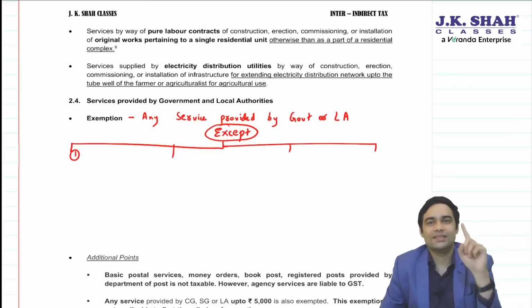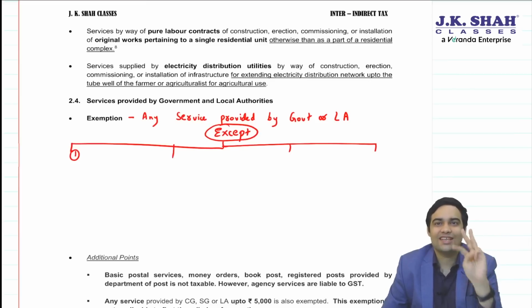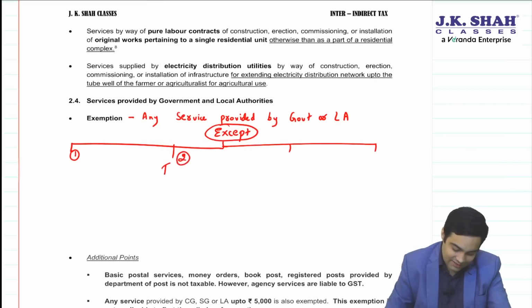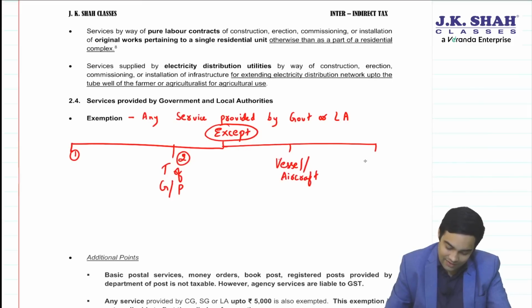First one was speed post, express parcel post, life insurance, agency services provided by Department of Post to any person other than government. Second one used to be transportation of goods or passengers. Third one, service in relation to vessel or aircraft. And last one was any service other than 1, 2, 3 provided to business entity. This is how it used to look.